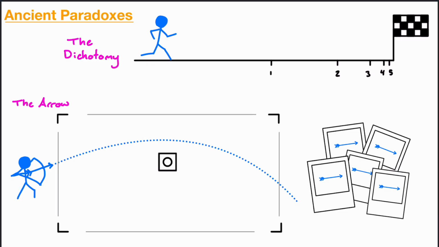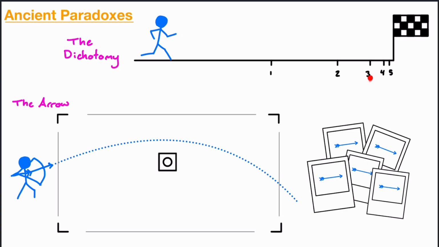The dichotomy is saying that if you've got a runner, someone here who's racing to a finish line, then we can think of this runner as taking steps between his race, right? He starts at the beginning, and at some point he's going to be halfway through the race. And once he's halfway through the race, then he's going to continue running, and he will reach another point again where he is halfway between this point 1 and point 2. And once he's at point 2, he's again going to keep running, and he's going to become halfway between his starting point at 2 and the finish line.